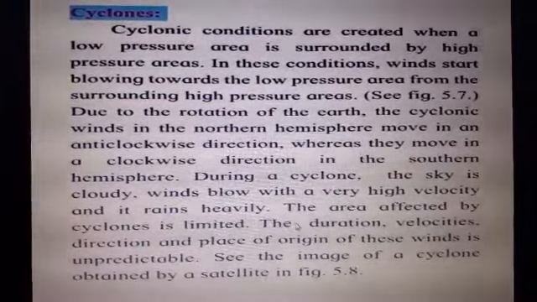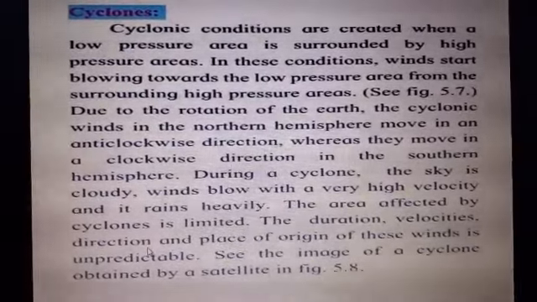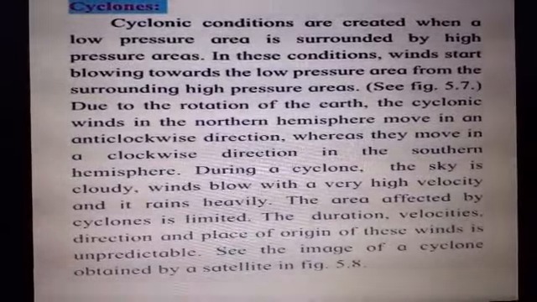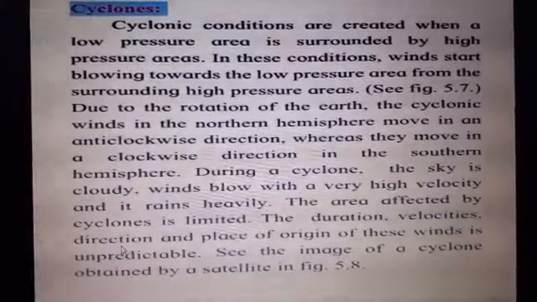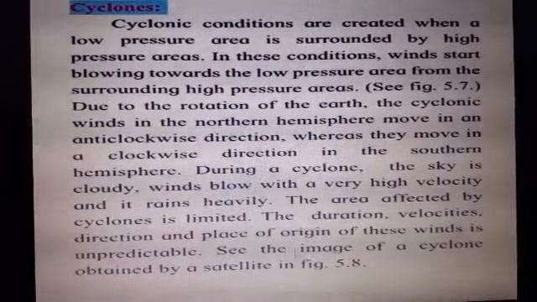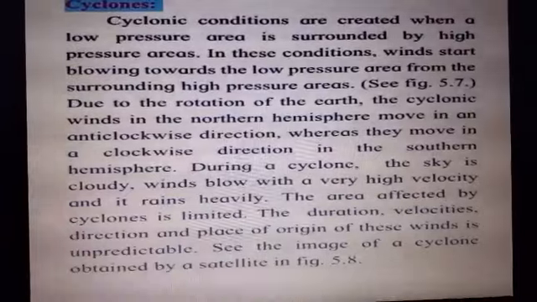The duration, velocities, direction. How long will the cyclone be there? What will be the speed of the wind? The direction of the winds, that is the cyclone, and the place of origin of these winds is unpredictable. You just cannot predict. यानी हम अंदाज़ा नहीं लगा सकते हैं कि ये कहाँ पर एयर प्रेशर क्रिएट हो सकता है.